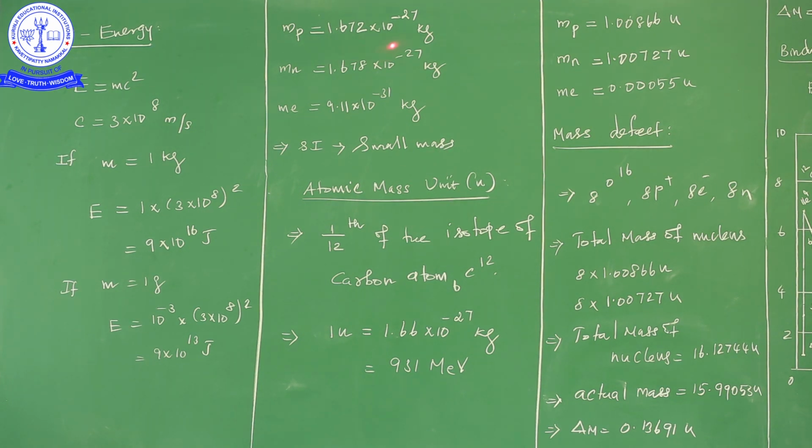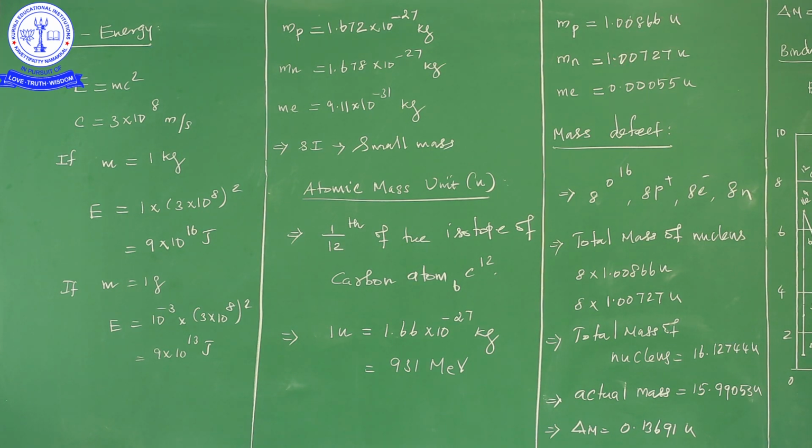So the mass of the proton, mass of the neutron and mass of the electron here are all in terms of SI units, and totally they are converted into atomic mass unit. Mass of the proton in atomic mass unit is 1.00866 atomic mass unit. Mass of the neutron is 1.00727 atomic mass unit. Mass of the electron is 0.00055 atomic mass unit. Here we have no power.